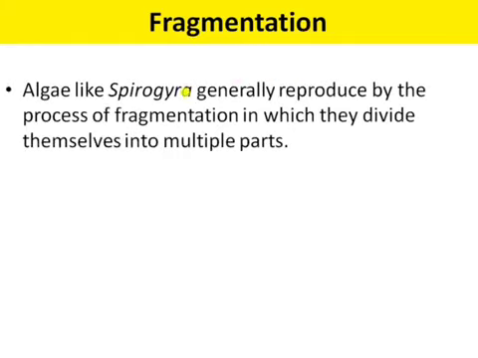Next is fragmentation. It's a type of asexual reproduction. Algae like Spirogyra generally reproduce by the process of fragmentation. Spirogyra is the example of the process of fragmentation, in which they divide themselves into multiple parts. Fragmentation means breaking of an organism into many parts.